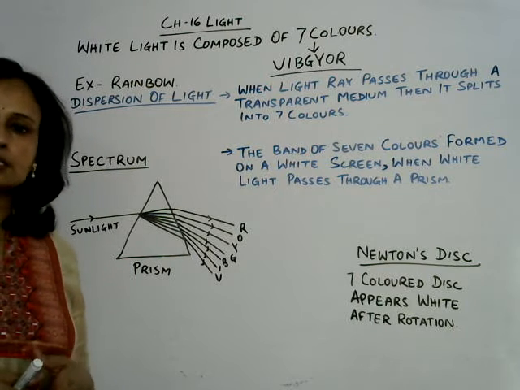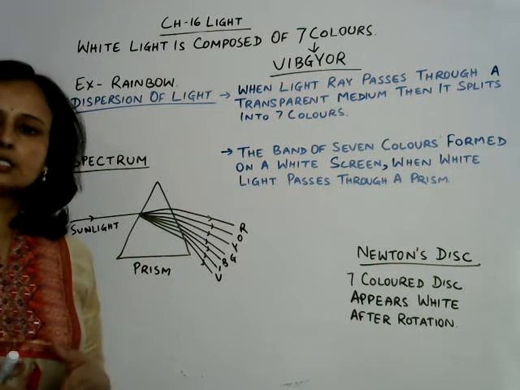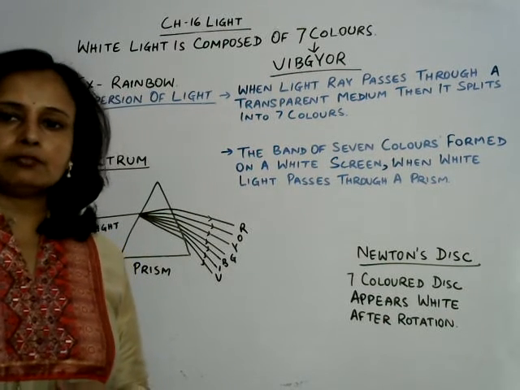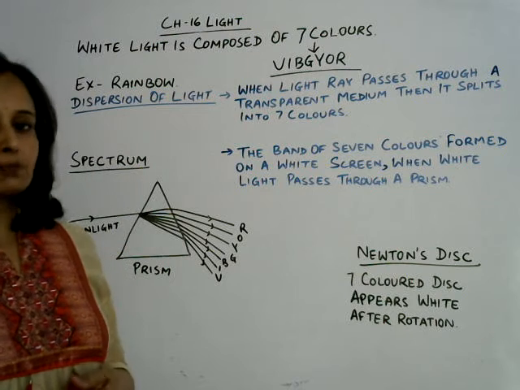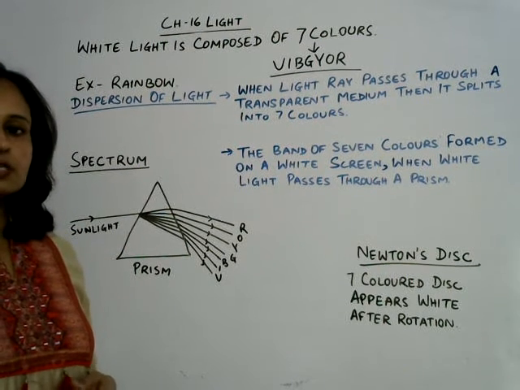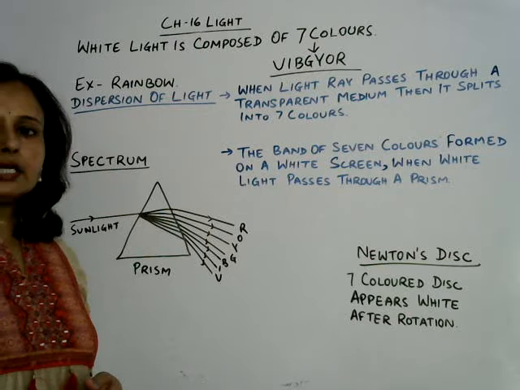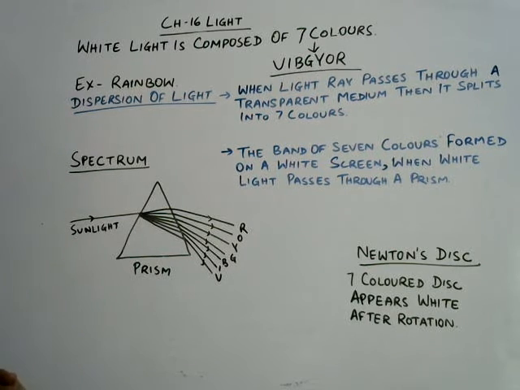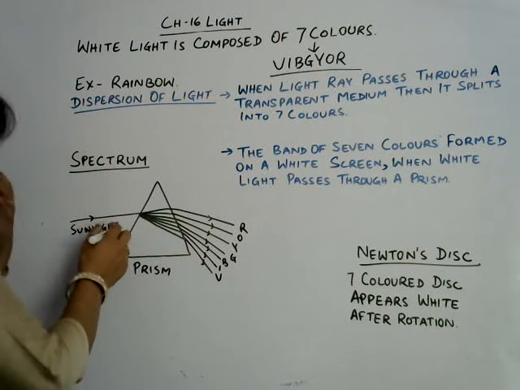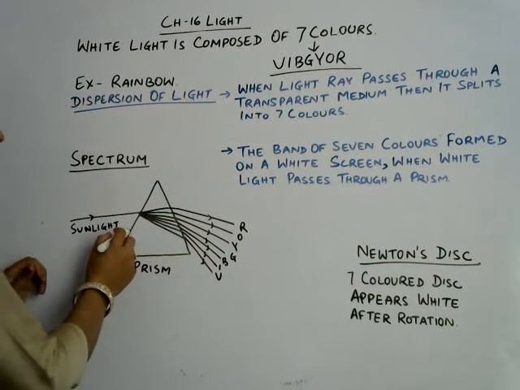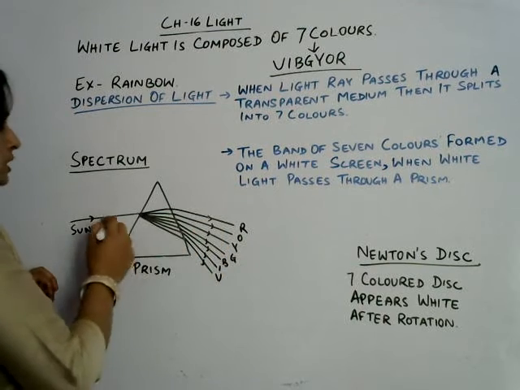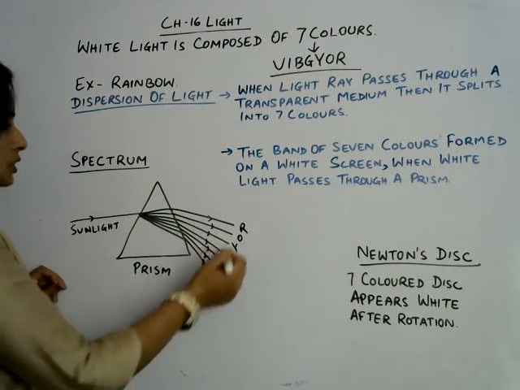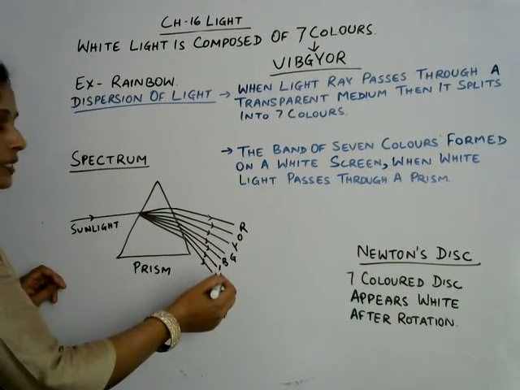Due to that dispersion, a band of seven colors can be seen on a white screen. That band of seven colors formed on a screen is called spectrum. So what is spectrum? The band of seven colors formed on a white screen when white light passes through a prism. That splitting of white light into seven colors is called dispersion of light, and formation of a band of seven colors on a white sheet is called